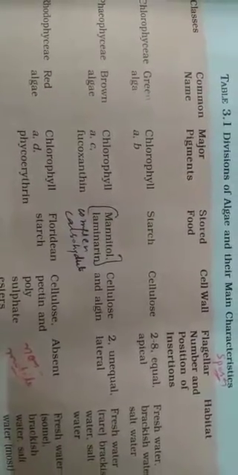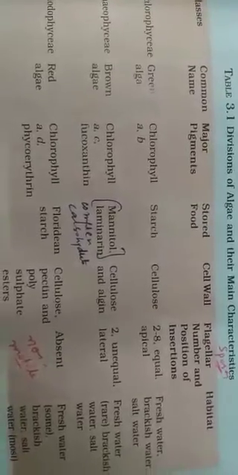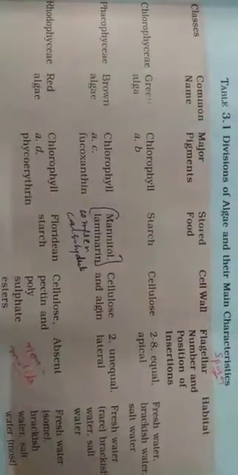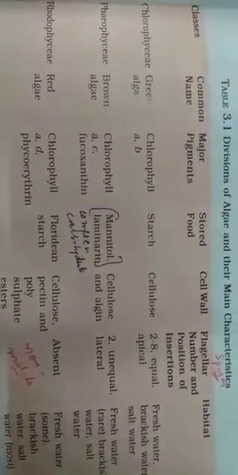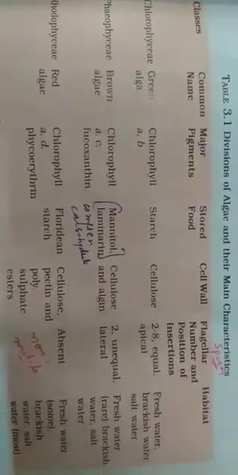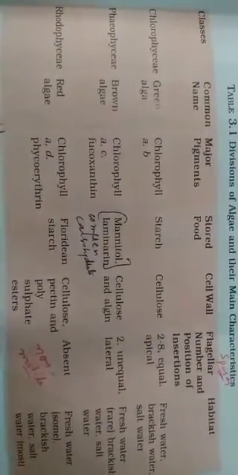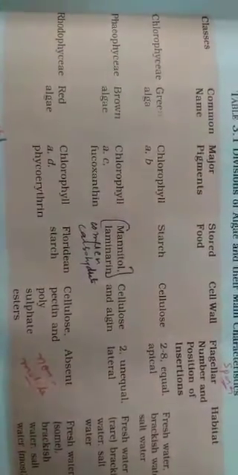The first group is chlorophyceae. You can see the common name is green algae. Clear? Chlorophyll is a and b. Stored food is starch. Cell wall is cellulose. And flagella are 2 to 8 and equal, apical, meaning all the flagella are of the same size. Clear? And habitat, where will you get it? You can get it in fresh water, brackish water and salty water.